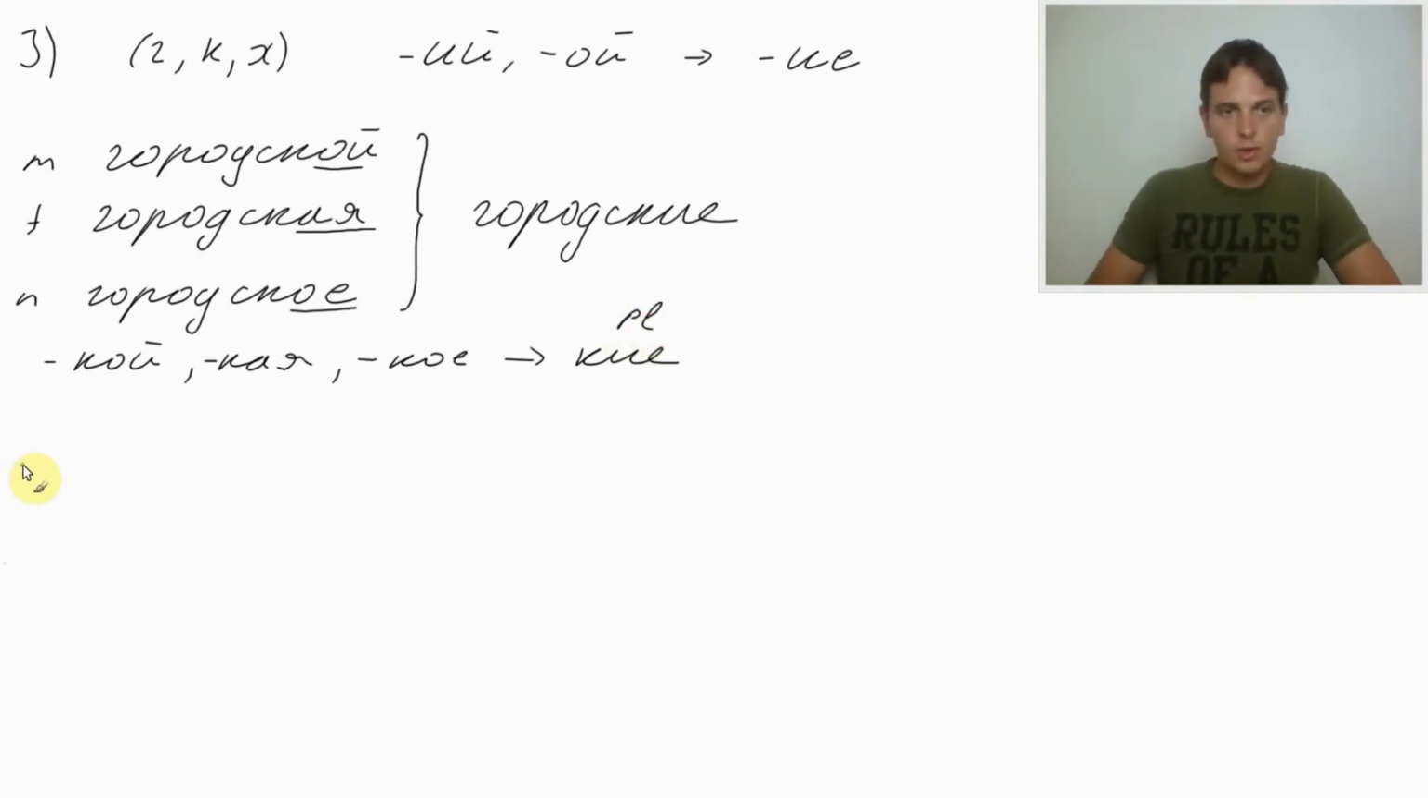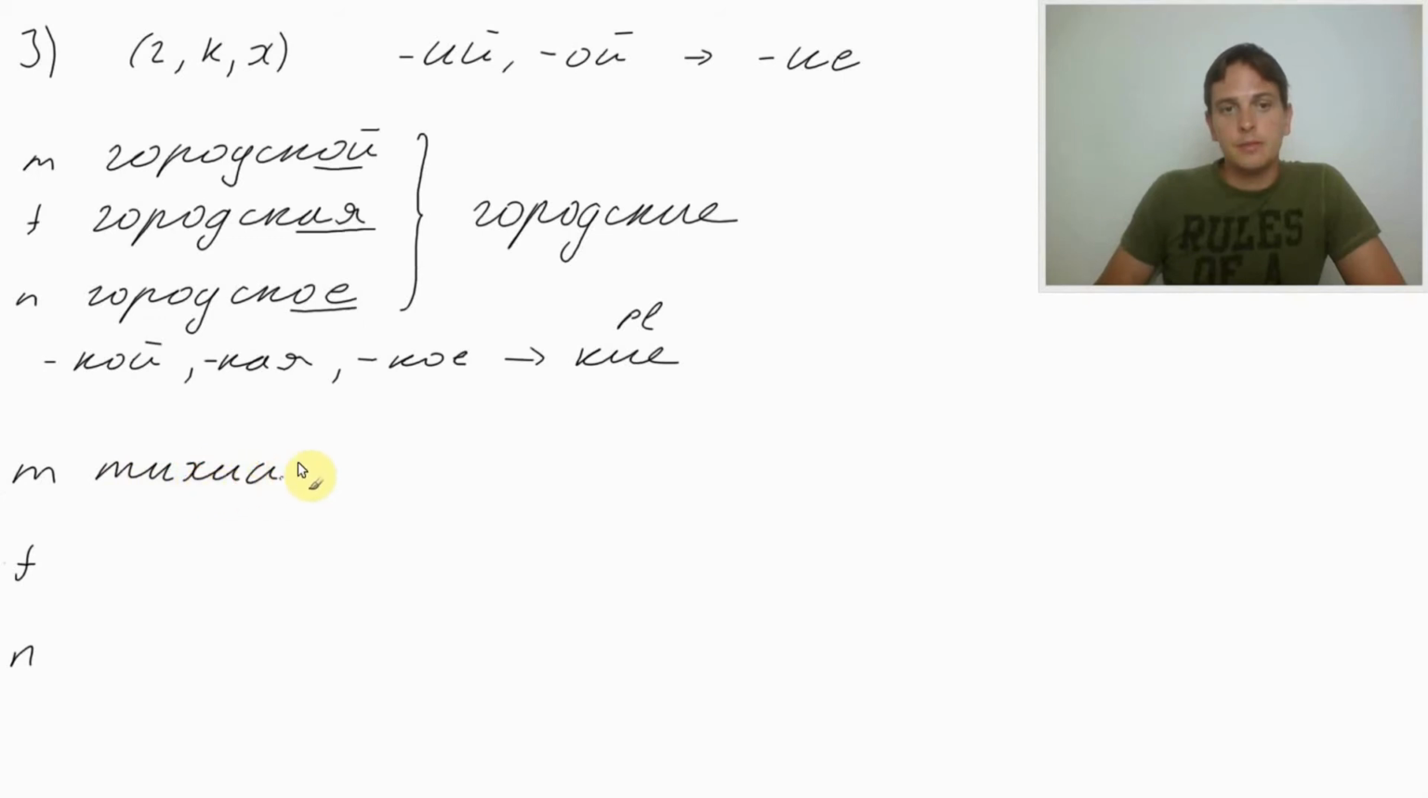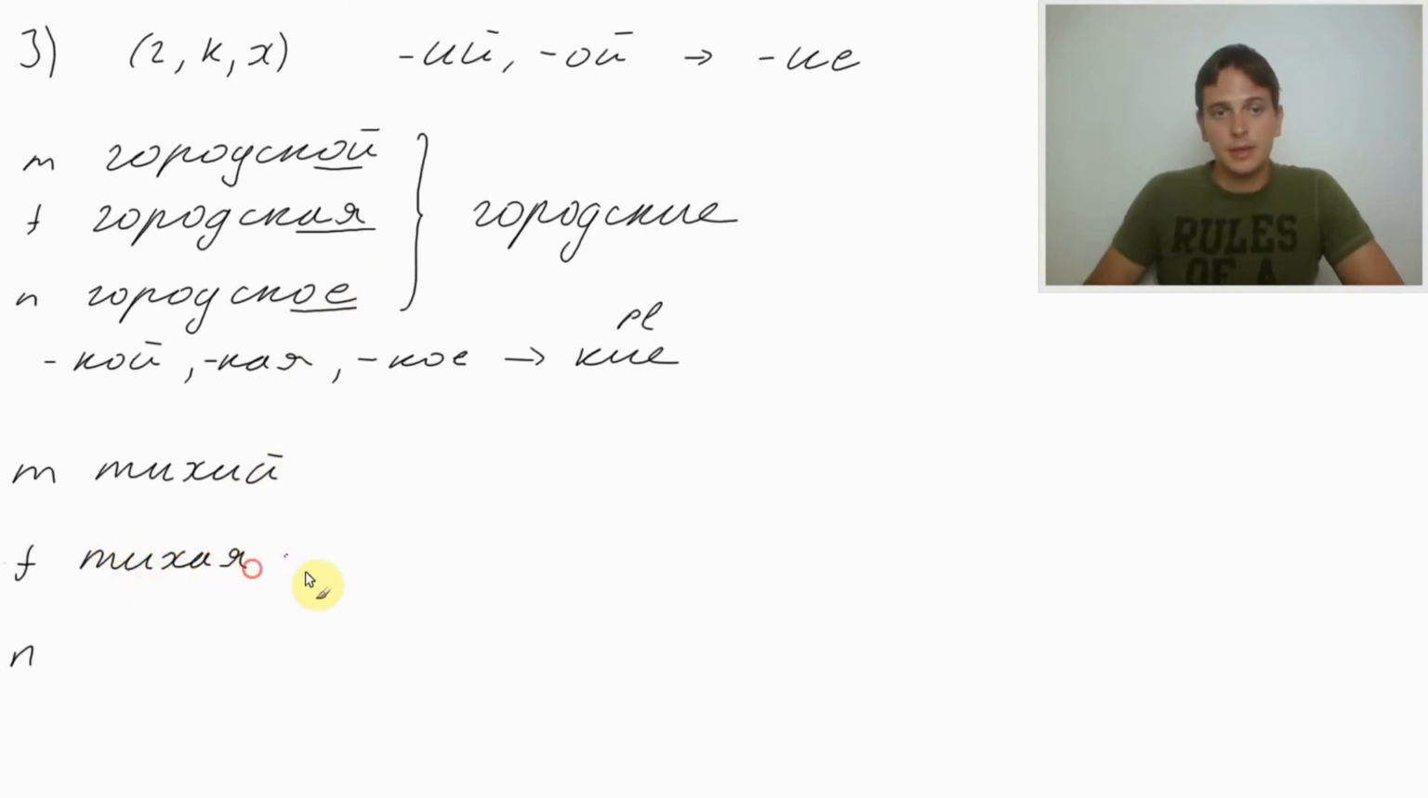Last two examples. Masculine, feminine, and neutral. And we got тихий. Тихий is silent or quiet, calm. Тихий дом, silent home. Тихий. How would we say in feminine? Silent mother or quiet mother. Mother would be мама. And we would need to replace last two letters, ий, with ая. Тихая мама. Тихая.